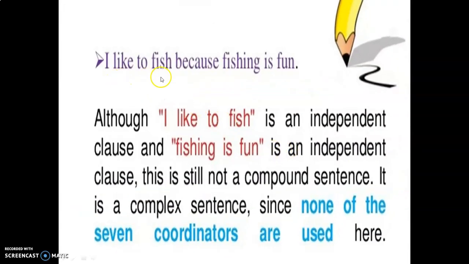Next, I like to fish because fishing is fun. Although I like to fish is an independent clause and fishing is fun is an independent clause, this is still not a compound sentence. It is a complex sentence, since none of the coordinators are used here.